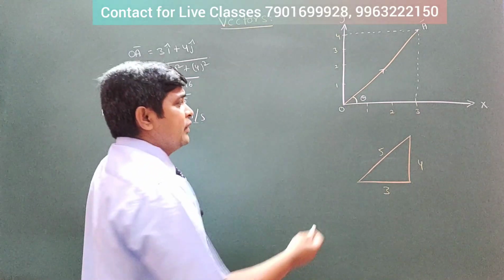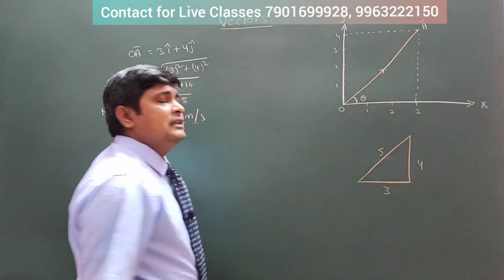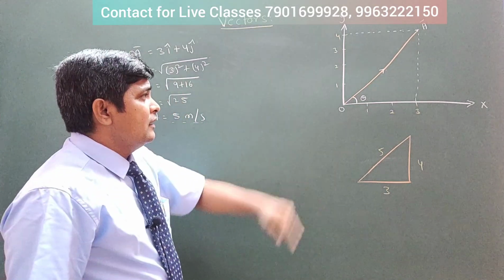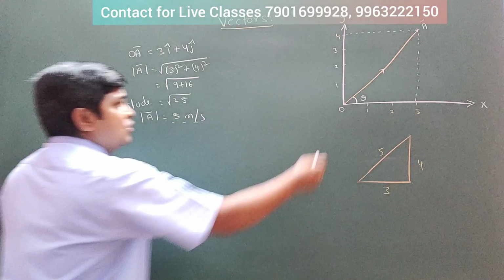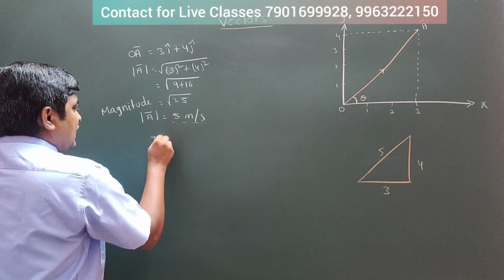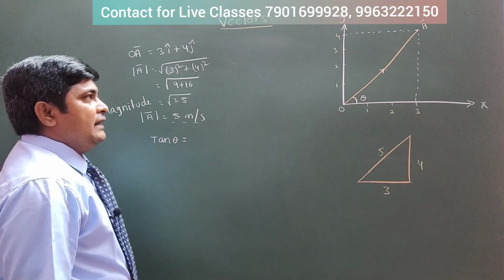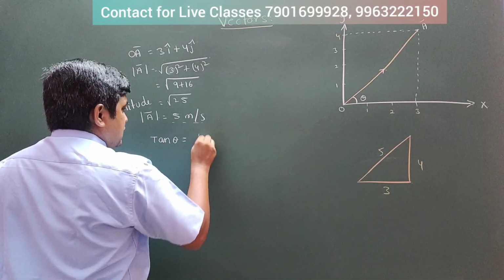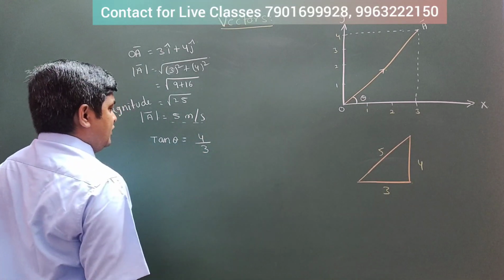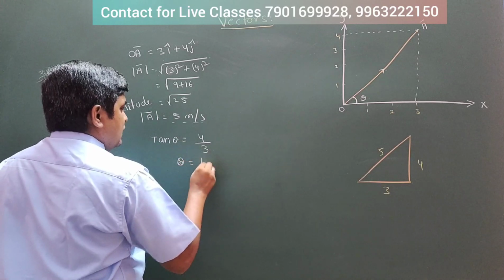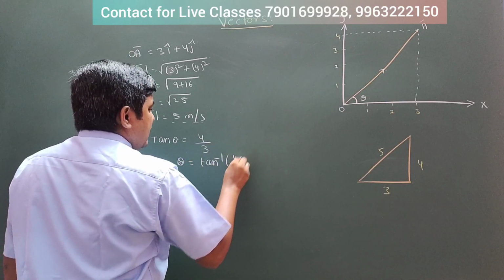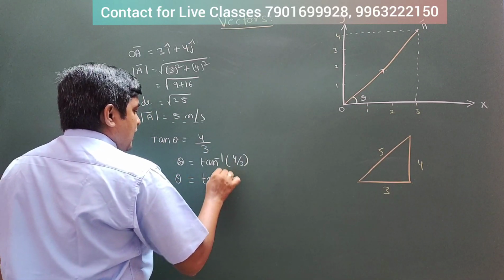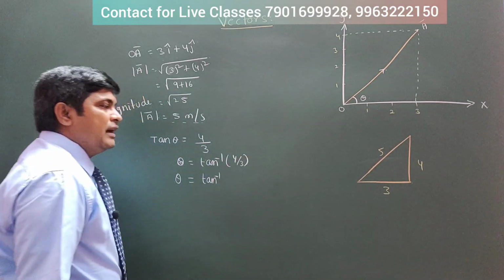So that's why theta is going to give us the direction instead of i or j. So what is going to be that theta? If it is theta, tan theta equals what? Opposite by adjacent, 4 by 3. Theta is going to be tan inverse of 4 by 3. What is going to be the value of tan inverse of 4 by 3?